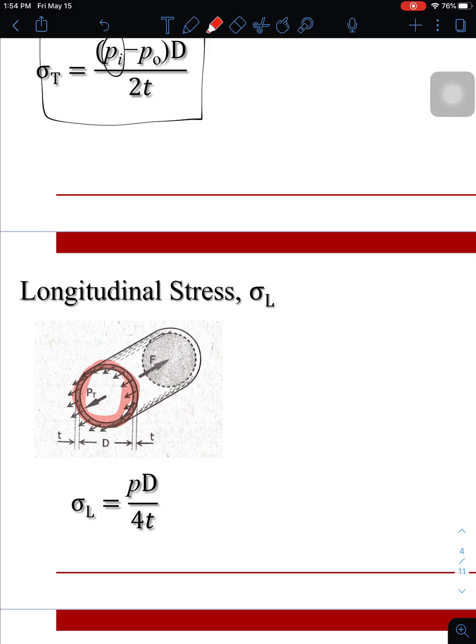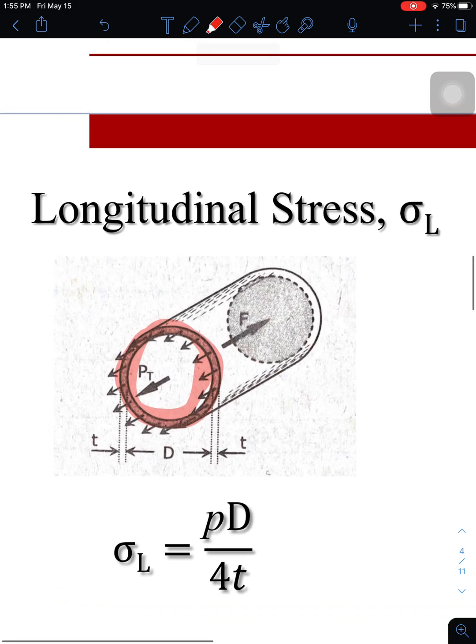It's going to be the total force acting at the rear of the tank F that must be equal to the total longitudinal stress on the wall. So as you can observe here, we have the total PT here, the total longitudinal stress on the wall would be equal to the PT equal to the stress tangential times the area of the wall.